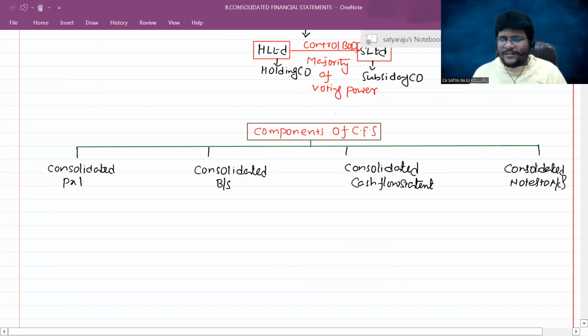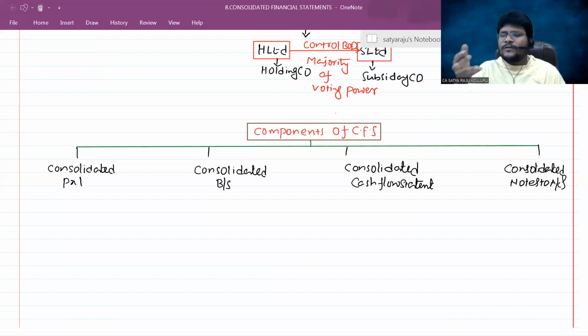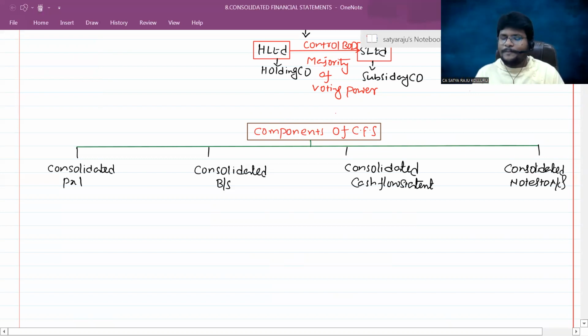So in general, financial statements comprise P&L, balance sheet, cash flow statement, right? And notes to accounts also form part of financials. Now everywhere I simply added the word consolidated. Consolidated P&L, consolidated balance sheet, consolidated cash flow statement, consolidated notes to accounts.